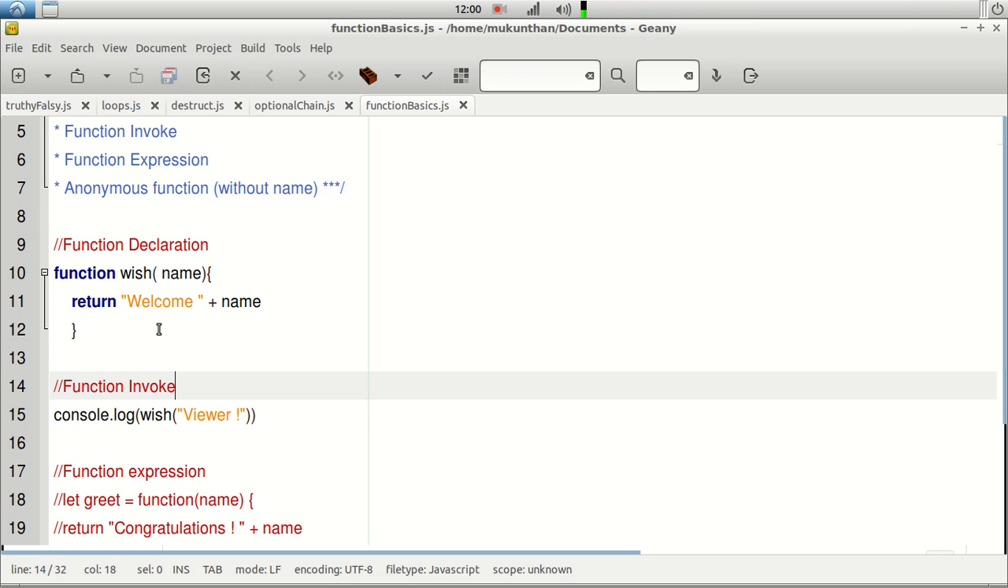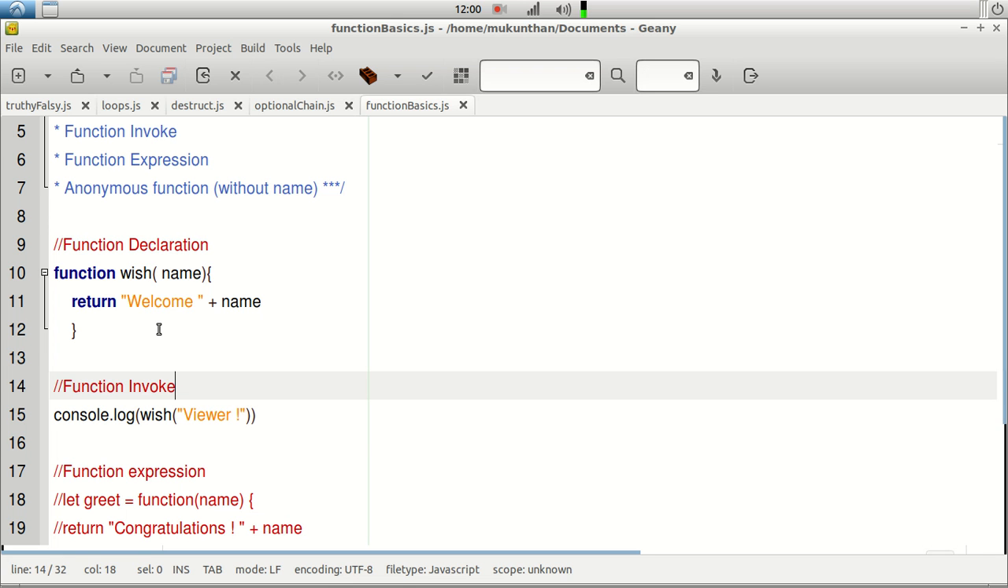So in this declaration we are just designing our function. In our example we have the function name as wish, and we have the argument called name. In return statement we are just concatenating the name with the welcome string, and we are returning that value. So in this context we just created the function itself, that's all.